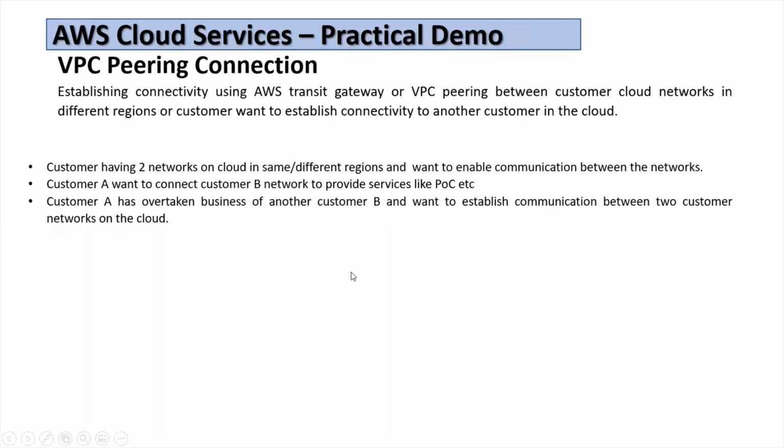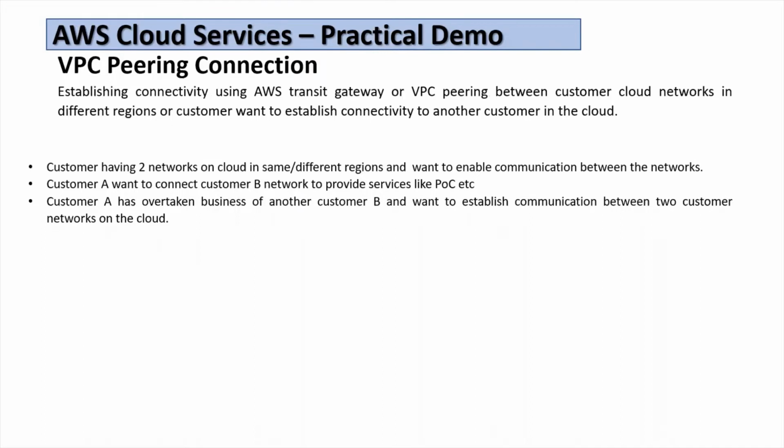VPC peering connection is about establishing connectivity using AWS Transit Gateway or VPC peering connection. These are two different concepts, Transit Gateway and VPC peering connection. I'll cover both in the coming videos. In this one, I am talking about VPC peering.